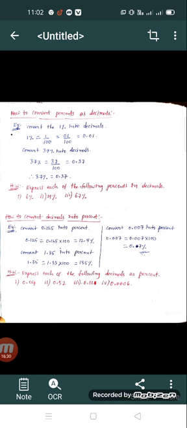That means in 0.125, the digits 1 and 2 are moved to the left of the point, that is 12 point, and the remaining digit is 5. So finally 12.5 is the percent.